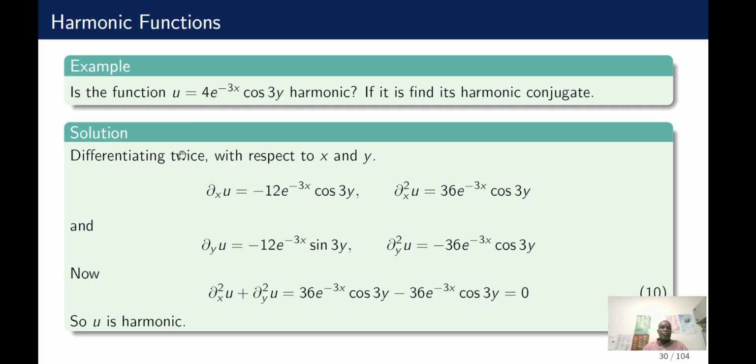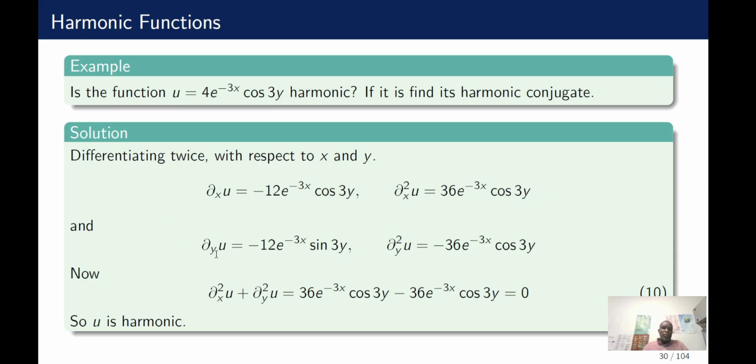So what do we do? To show that it is harmonic, first we show that it satisfies Laplace's equation. We differentiate twice with respect to x. The derivative is easy to evaluate in this case because these are separate functions. Differentiating with respect to x, you get this, and again, you get 36 e to the minus 3x cos y.